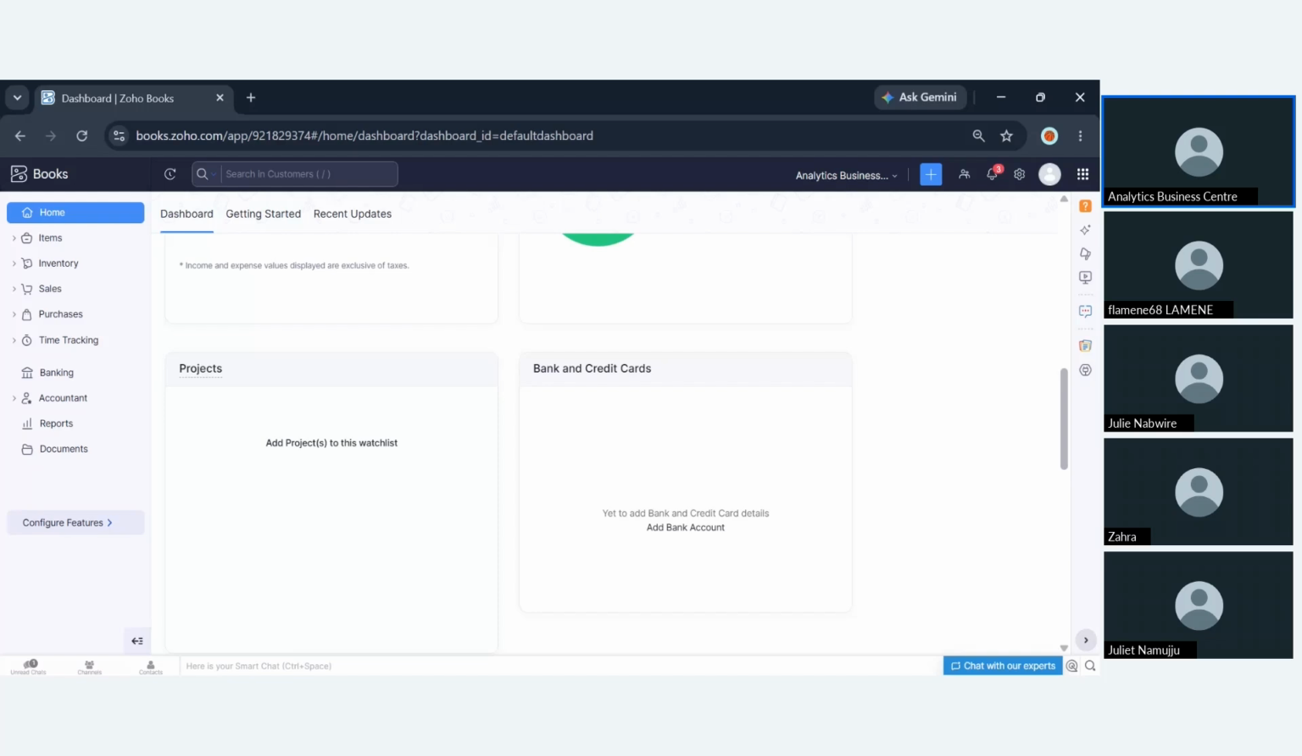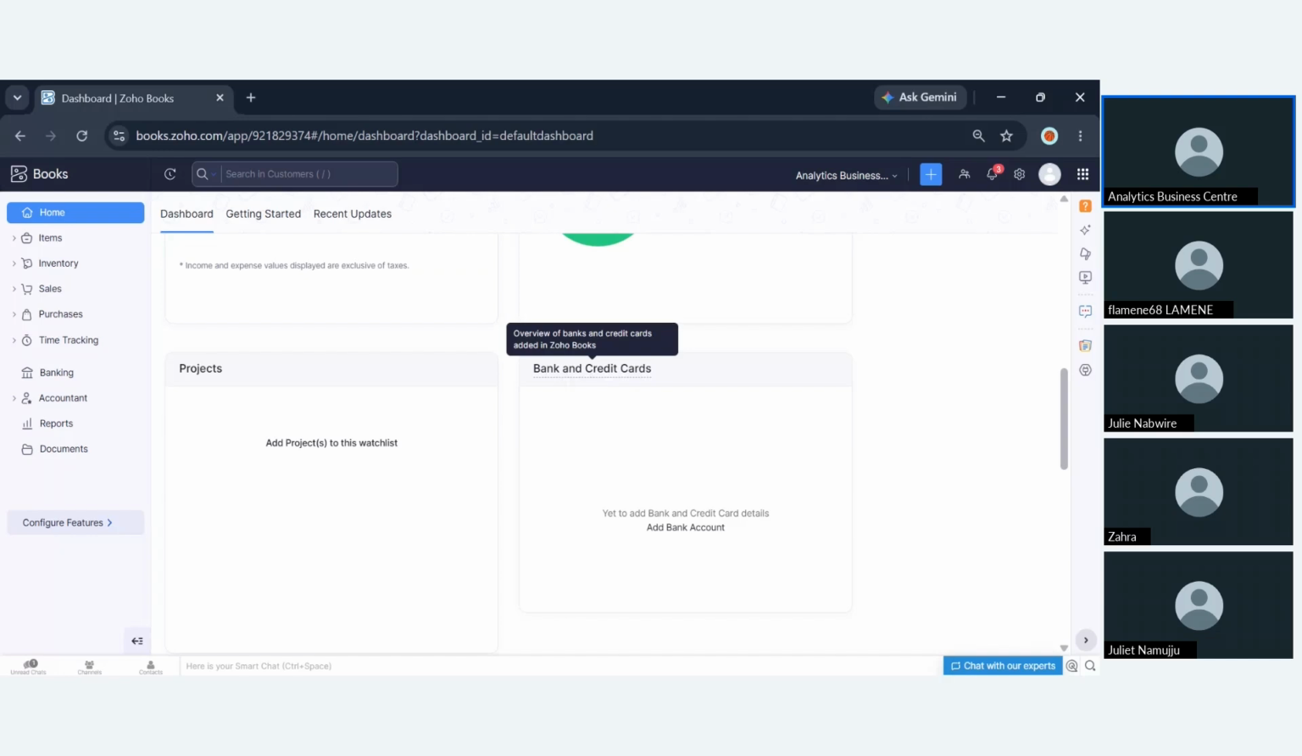So you can actually go ahead and see the profitability summary for that specific project. It can tell you whether that specific project is profitable based on the budgeted amount versus the actuals. So we also have the bank and credit cards feature.